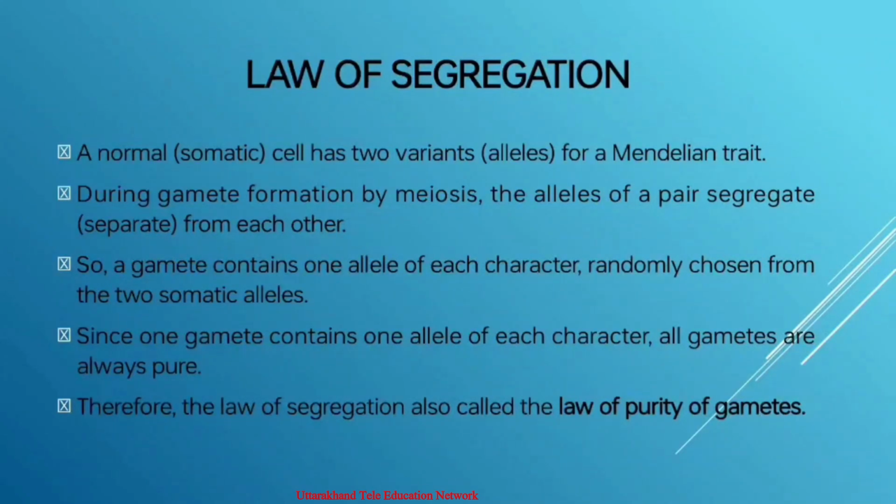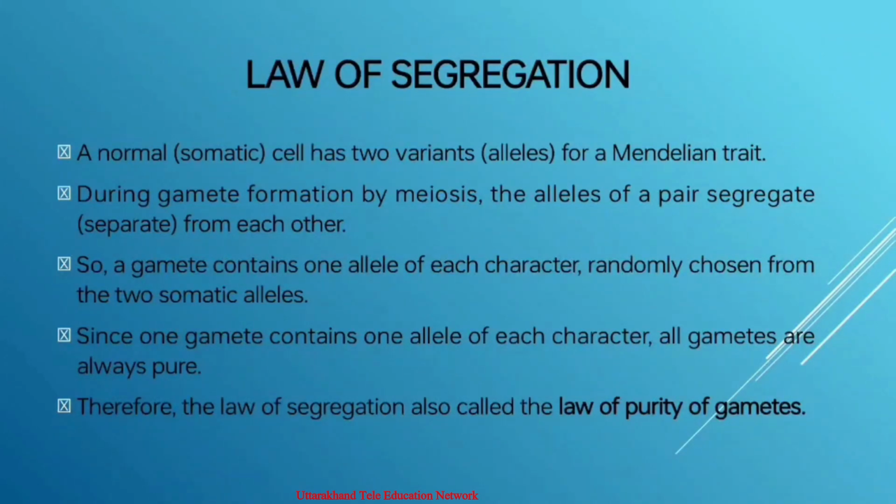So the law of segregation is also called the law of purity of gametes or spores. This law is based on the fact that the alleles do not show any blending, means mixing, and both the characters are recovered as such in the F2 generation. One of these is not seen in the F1 generation. Of course, a homozygous parent produces similar gametes, while a heterozygous parent produces two kinds of gametes, both having one allele in equal proportion.